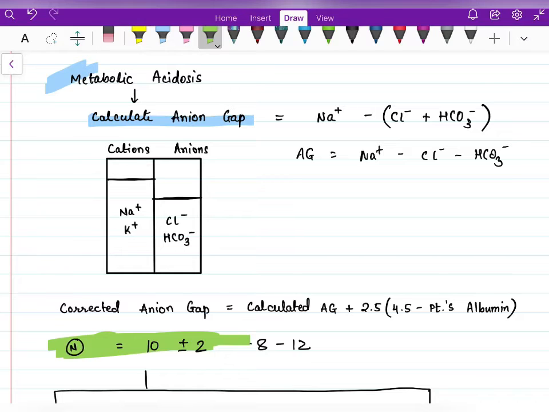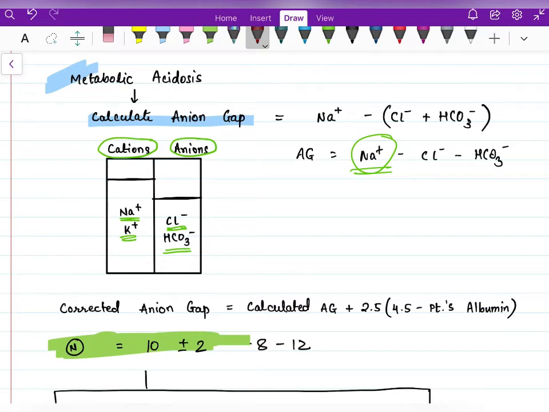Now why does this anion gap occur in our body? So this is the compartment of cations in our body and this is the compartment of anions. The majority of the cations are sodium and potassium, but potassium is very less compared to sodium. Normal sodium is 140 and normal potassium is 3 to 4. So we ignore potassium in calculation of anion gap. We only take sodium as the main cation, and for anions, the major component is formed by chloride and bicarbonate.